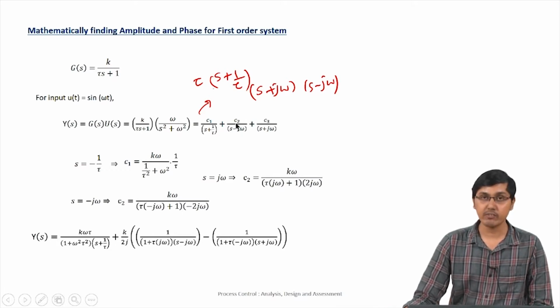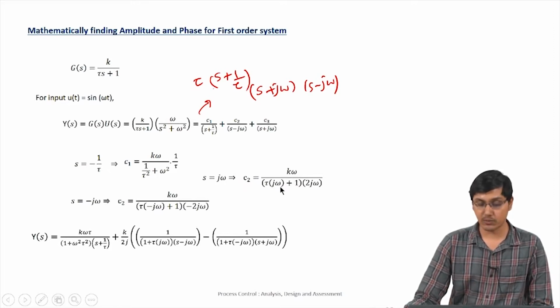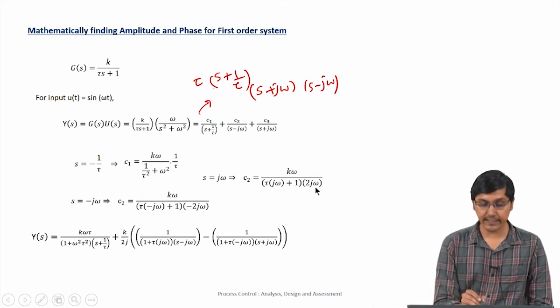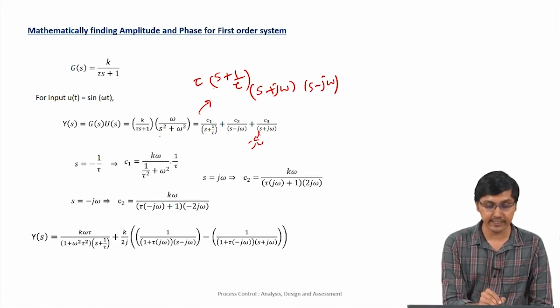And for C2 we substitute s = +jω, and the poles that are still present are s + 1/τ and s + jω. You can do it for yourself, it's straightforward, and it comes to be kω by τ(jω + 1/τ) and 2jω. 2jω, because this s again becomes jω, and this is written as (s − jω)(s + jω).